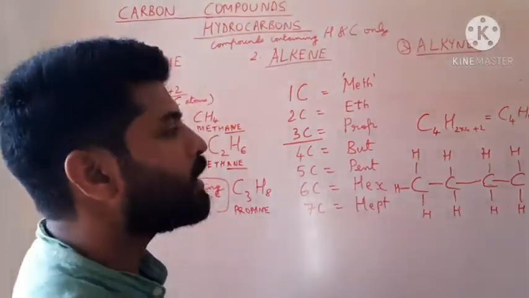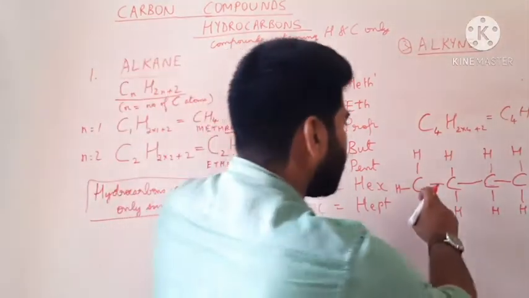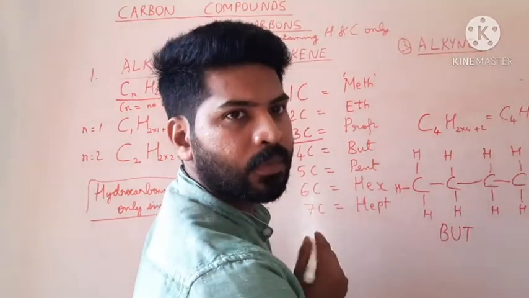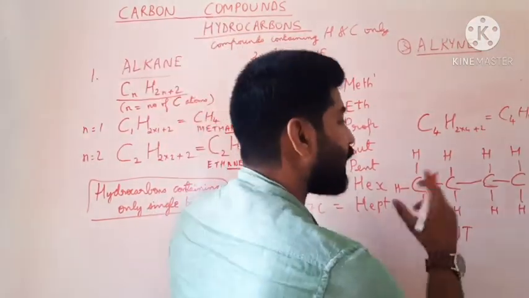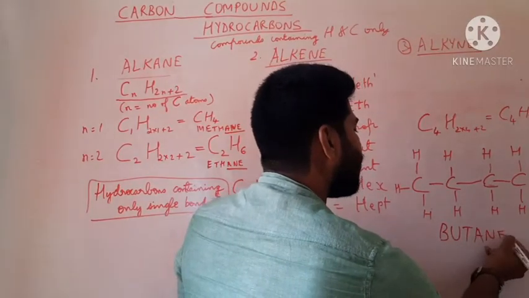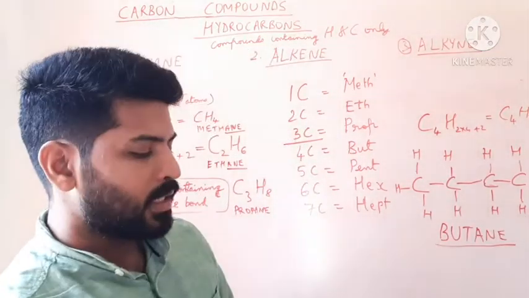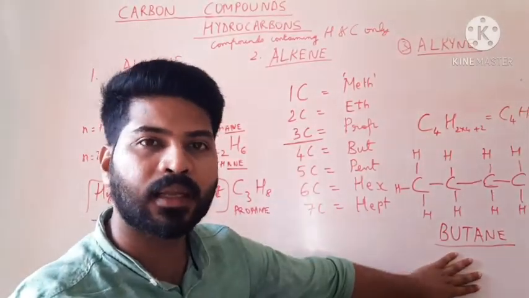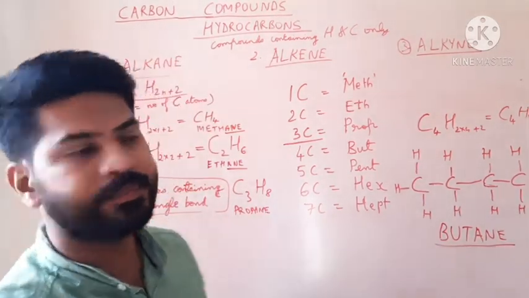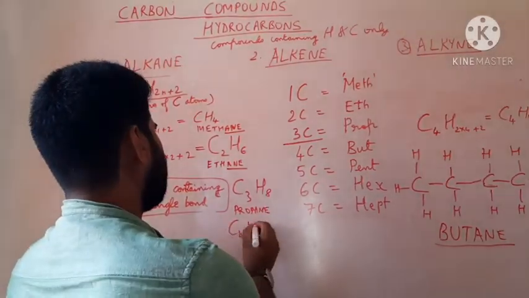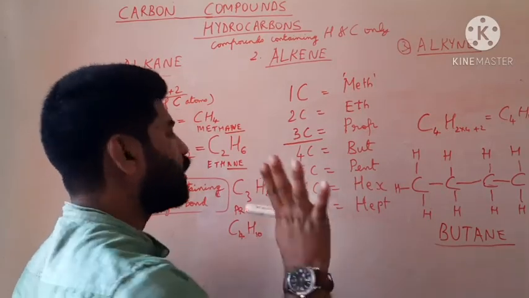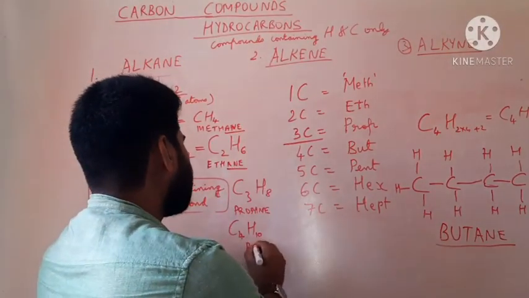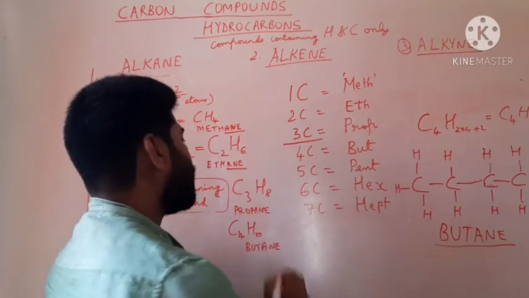And what would be the name of this alkane? Because it contains 4 carbons, the name will begin with but, and the prefix is but. Because it's an alkane, it will end with -ane. So the answer is, the name of this 4-carbon alkane is butane. So we have written the structures of the first 4 alkanes: methane, ethane, propane and butane.